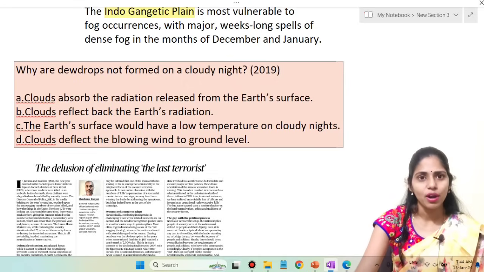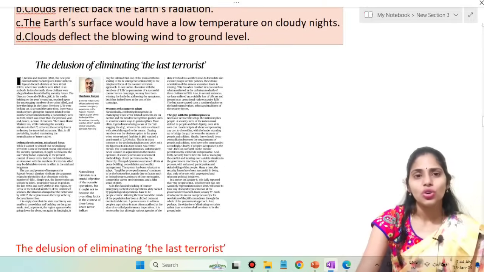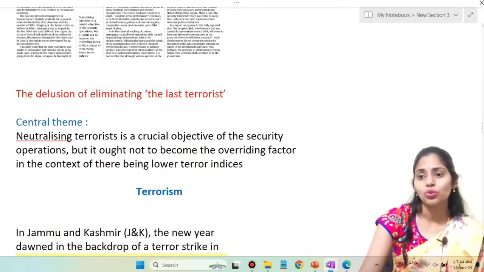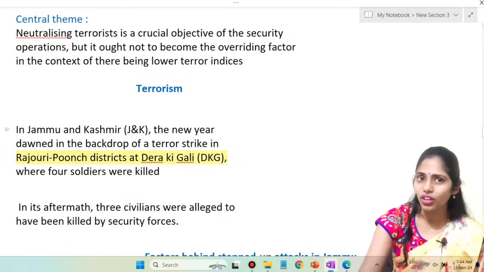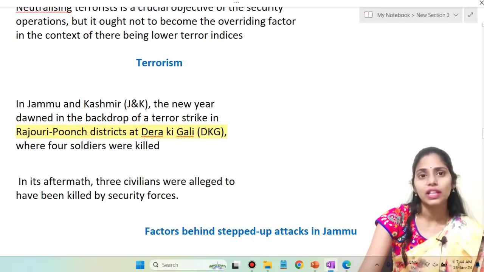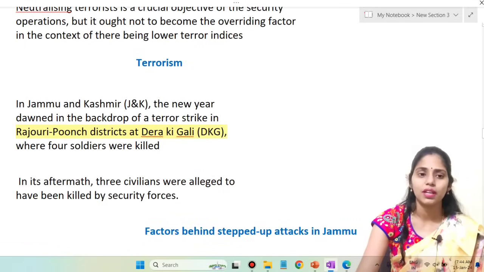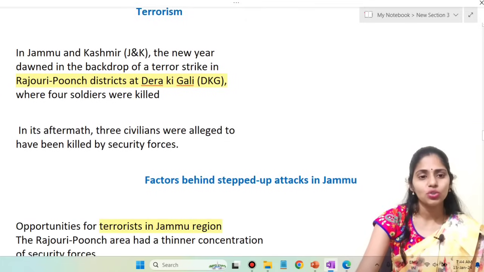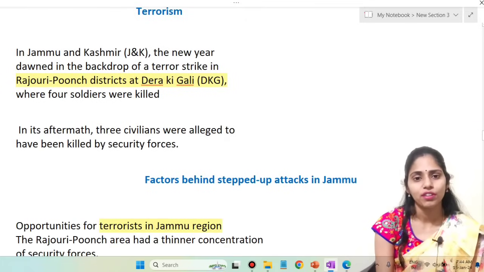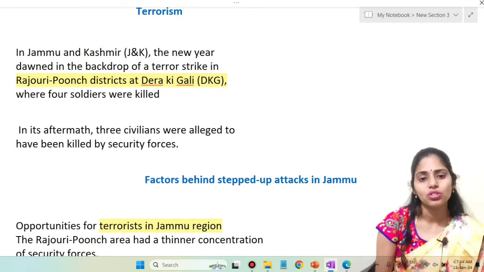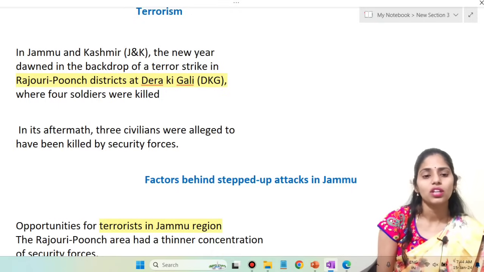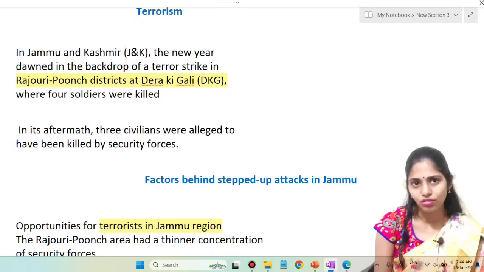And next topic, it is about terrorism in India. There are a number of attacks going on in Jammu and Kashmir. We have to see what factors led to the increase of attacks there. In Jammu and Kashmir, the new year dawned in the backdrop of terror strikes in the Poonch and Rajouri districts. Four soldiers were killed in this incident. After this, civilians were also alleged to have been killed by the security forces.